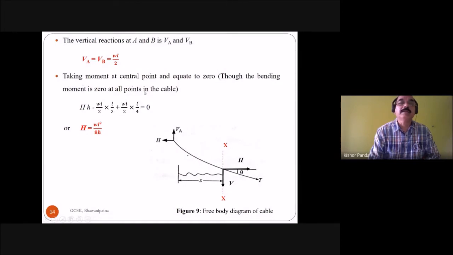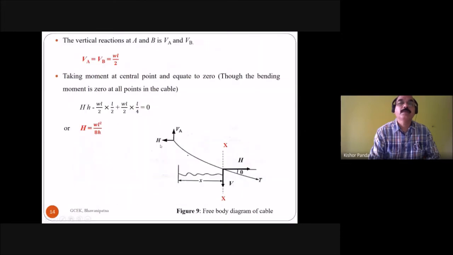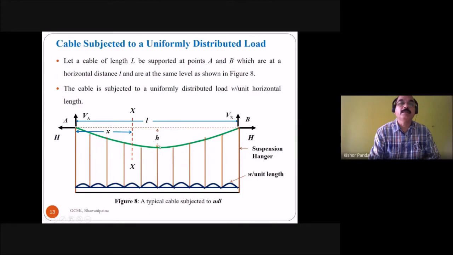Then take moment at the central point and equate to 0. This is the central point, and this is the height from the horizontal level. What is the moment here? Take any one section at the central point and consider the right or left side of the section.